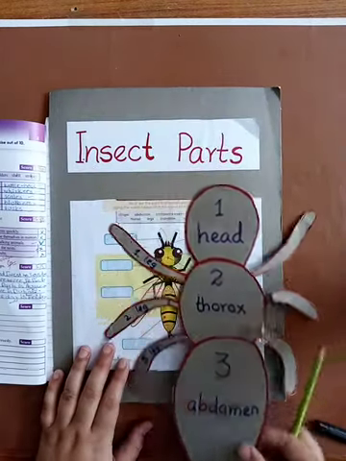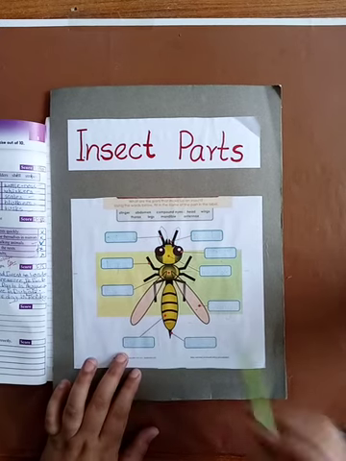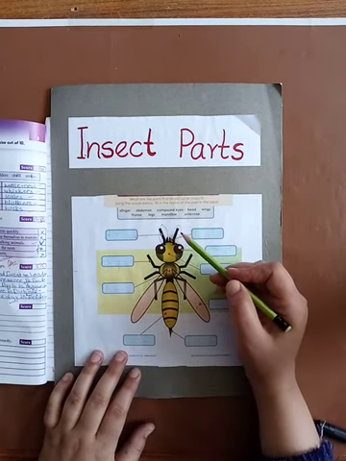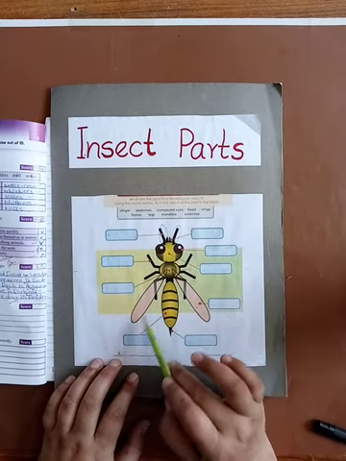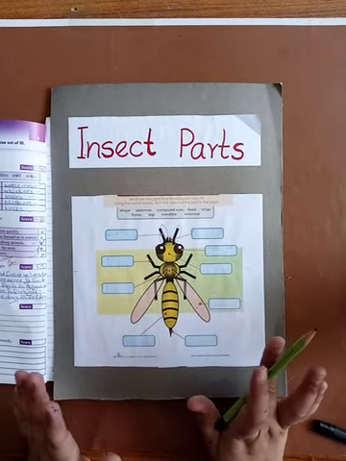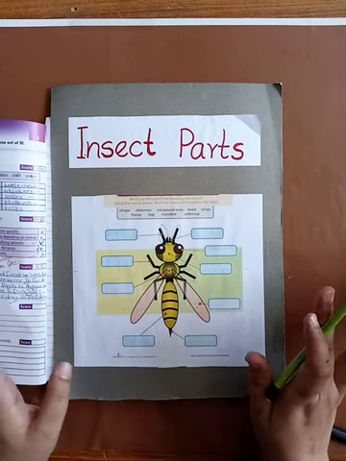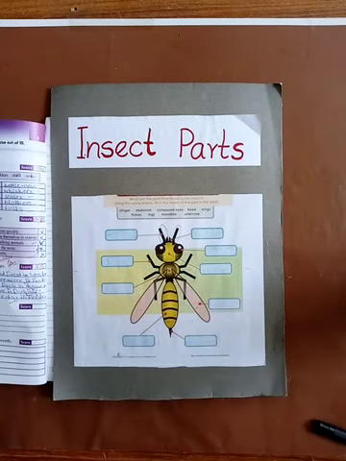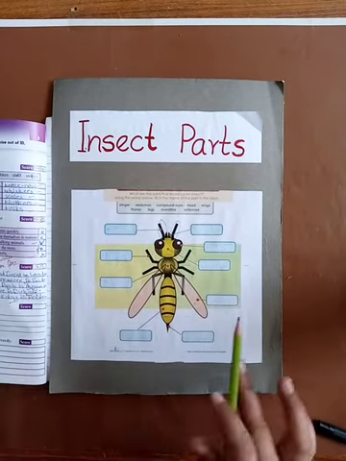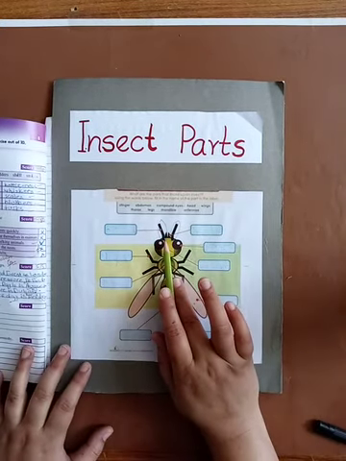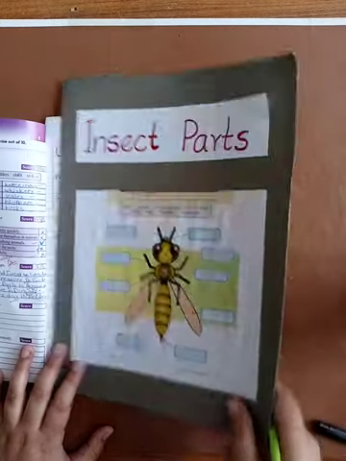Some more information about insects is that they have antennae. Antennae act like feelers or detectors, and they have wings also. Some insects, not all insects, have wings, and not all insects have antennae. Some insects have antennae, some insects have wings also. They have one pair or 2 pairs of wings, and some insects have antennae on their head.